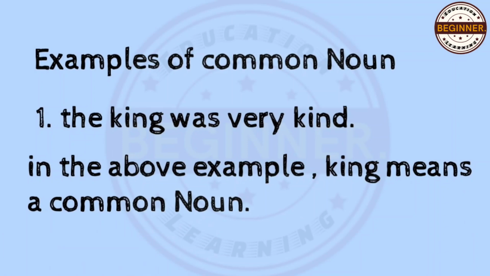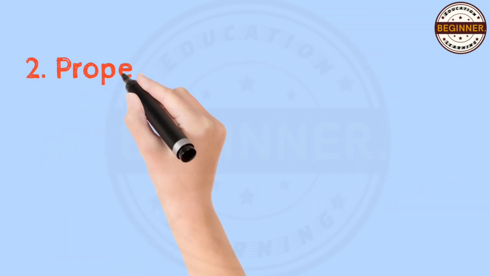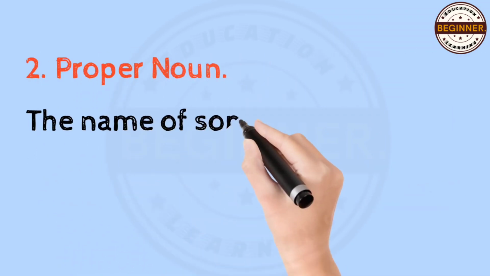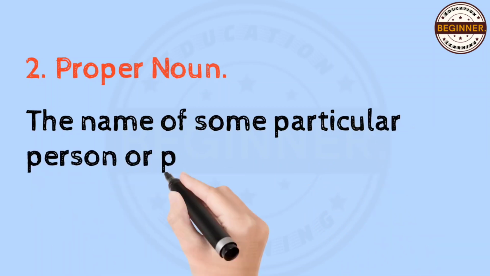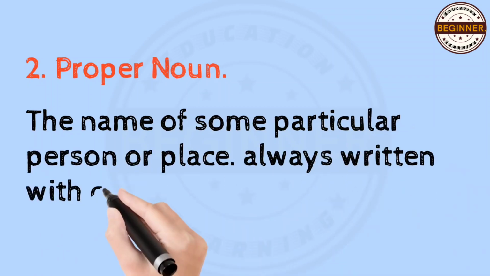King can be anyone. There are different kinds of common noun, and we are not going to discuss in details in this lesson. Number 2, proper noun. What is proper noun? Proper noun is the name of some particular person or place.